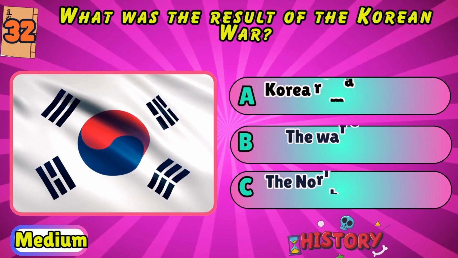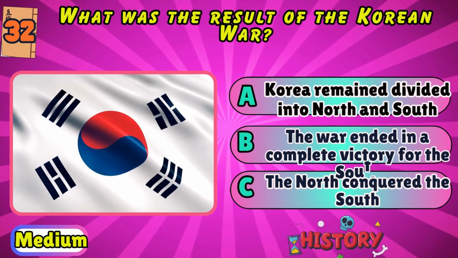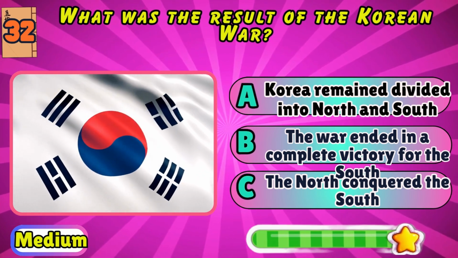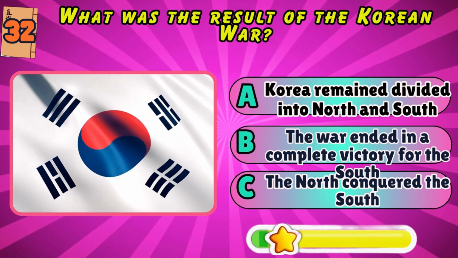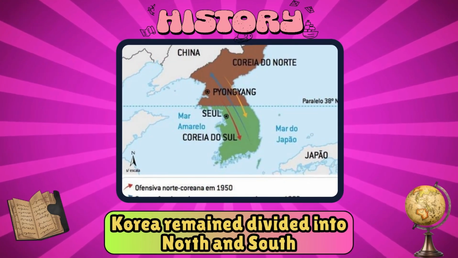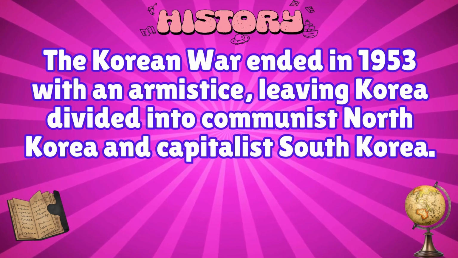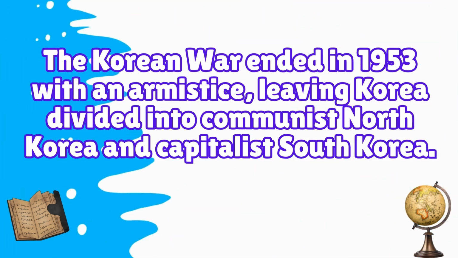What was the result of the Korean War? Korea remained divided into North and South, the war ended in a complete victory for the South, or the North conquered the South. Korea remained divided into North and South. The Korean War ended in 1953 with an armistice, leaving Korea divided into Communist North Korea and Capitalist South Korea.